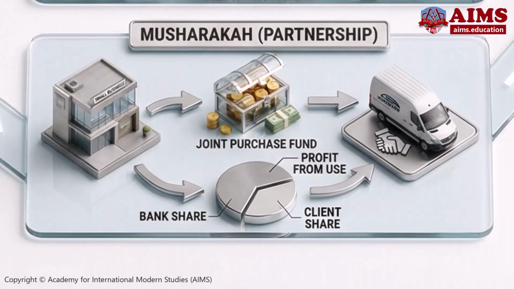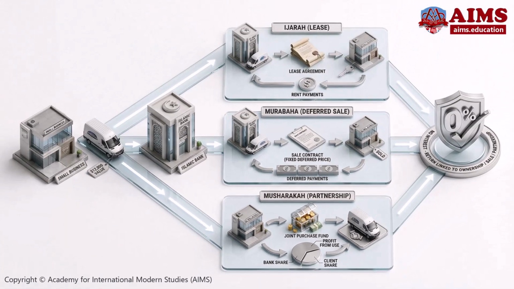Option 3. Musharaka. Bank and client jointly buy the van and share profit from using it in the business. In all these options, the return is linked to ownership, sale, or partnership, not to lending money for interest.